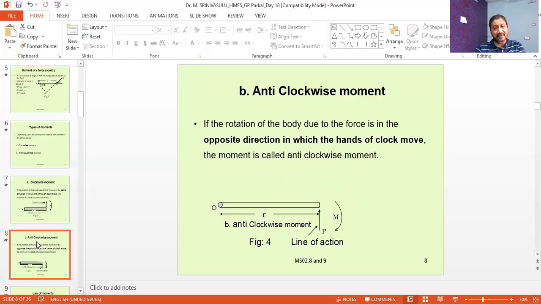And here also the moment of the force is equal to the product of the force and the distance between the two points of the body, O and M. That is the distance between the point of application and the point about which the body is about to rotate, which is generally the length of the body.